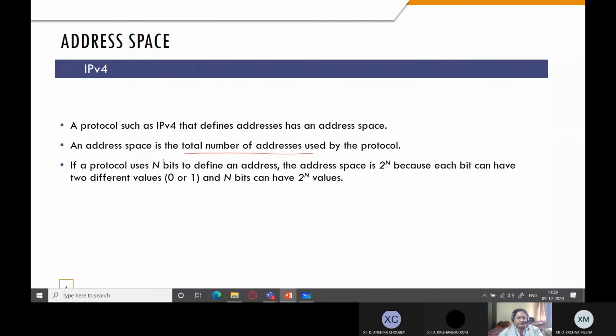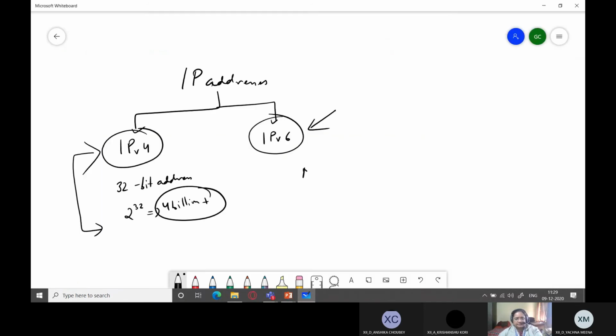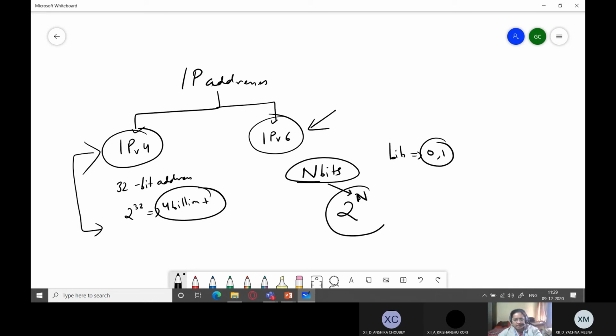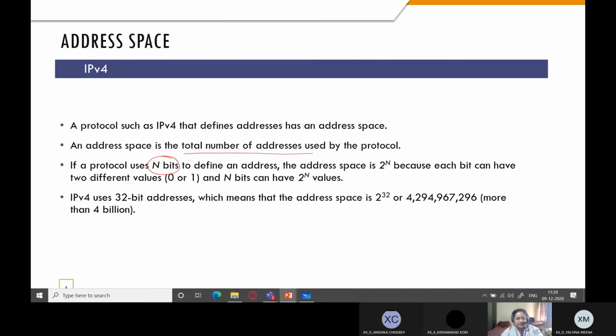So if any protocol uses n bits to define an address, the total combinations would be 2 raised to the power n, because bits are what, either 0 or 1. That is, only 2 digits are used. So if you raise 2 to the power of n, we get 2 raised to the power n different addresses. So 2 raised to the power 32 will give us more than 4 billion addresses.